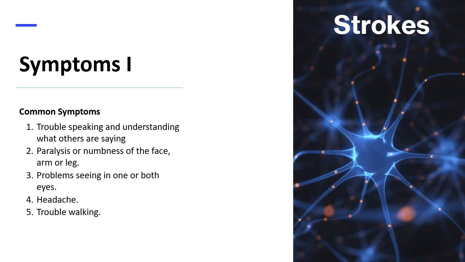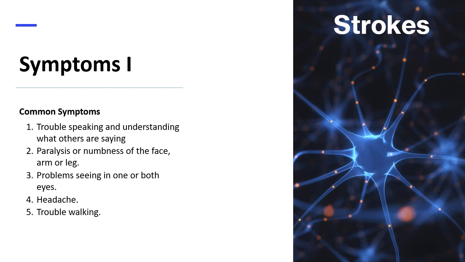What are the symptoms of a stroke? It is important to pay particular attention to the time the symptoms began. Some treatment options are more effective when given soon after a stroke begins. Common symptoms include the following. 1. Trouble speaking and understanding what others are saying. This includes confusion, slurred speech, or difficulty understanding speech.